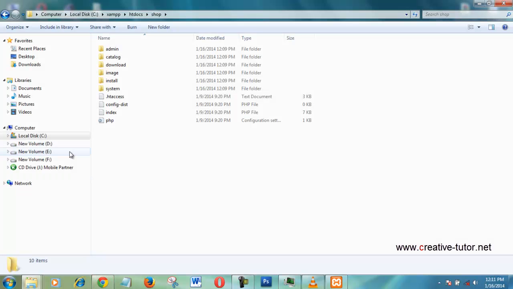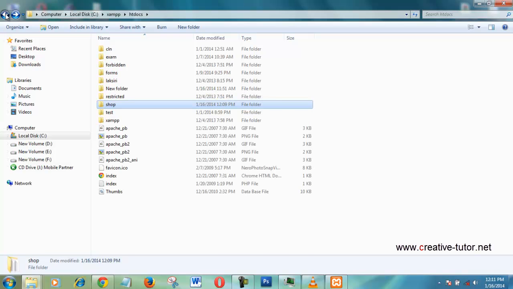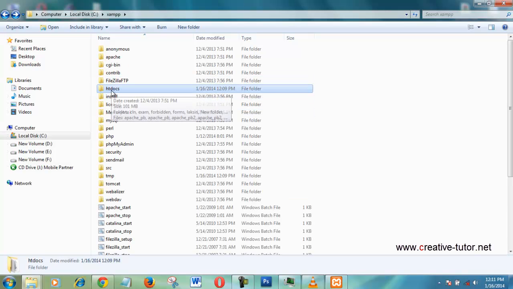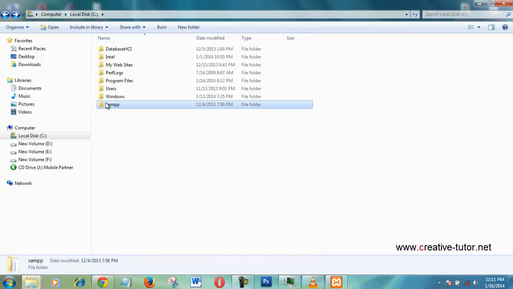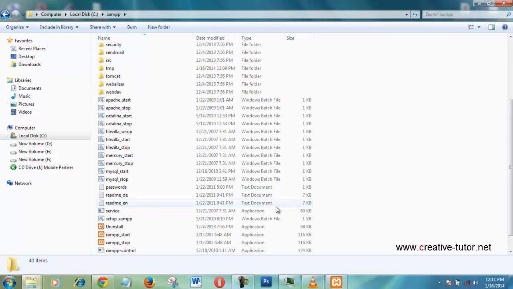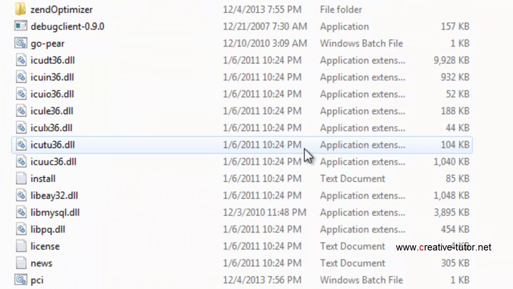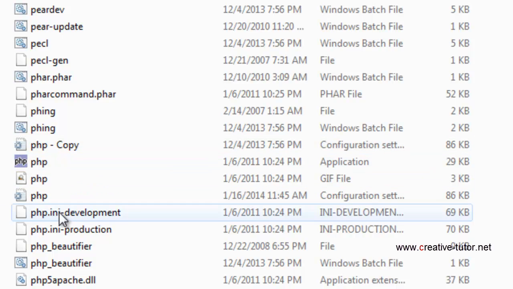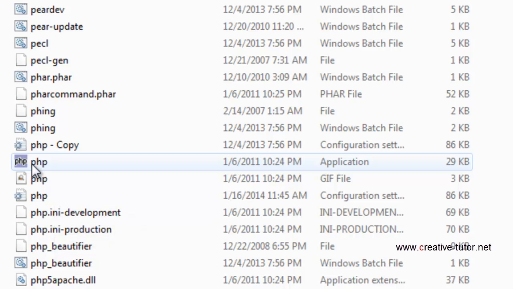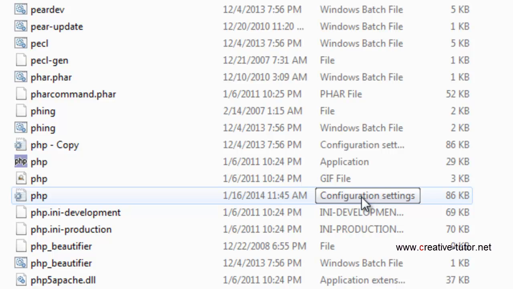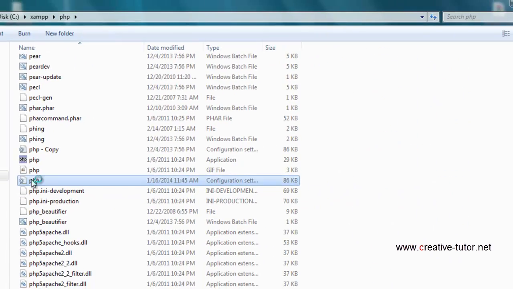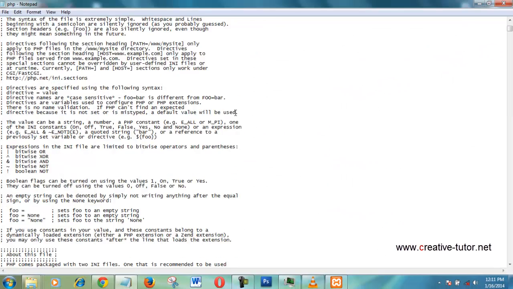Okay, you can go to XAMPP again. It is contained in the C drive, XAMPP. Okay, see carefully this PHP folder, and you can see inside this folder php.ini, the PHP configuration settings. Go to that file, the PHP configuration settings. Well, you can see this one.